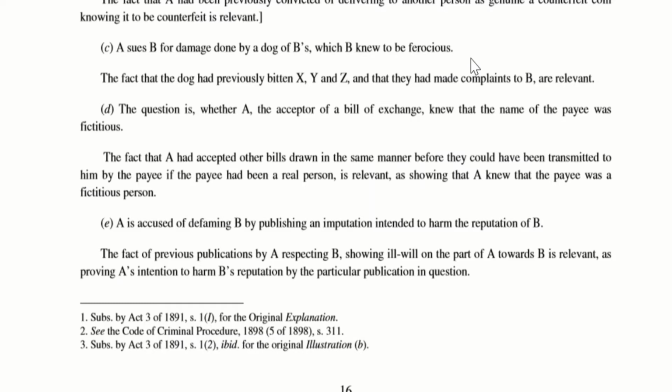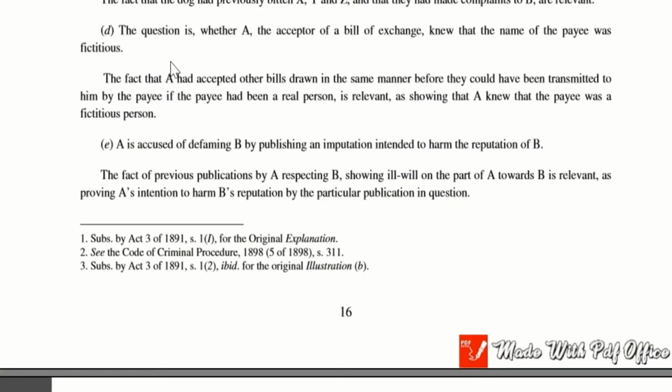and in addition to this there are three more persons who are neighbors, X, Y, Z. So they come and say to B, see Mr. B, your dog is highly ferocious and we were previously bitten by your dog, so please ensure that it does not bite others. And they had even given a complaint against B. So all these aspects are absolutely irrelevant when A sues for damage against B because he was bitten by the ferocious dog.